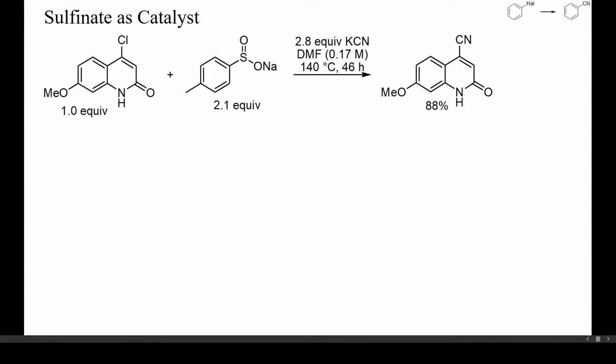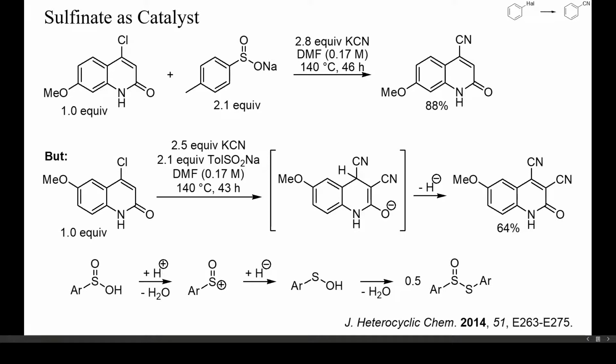Because aryl sulfones readily undergo aromatic nucleophilic substitution, sulfinates can sometimes be used as catalysts for such reactions. Here, for example, chloride was displaced by cyanide with the aid of an excess of sodium toluene sulfinate. Unfortunately, sulfinate may also act as an oxidant and cause oxidative cyanations. With a similar starting pyridone, the same conditions yielded mainly a product of twofold cyanation, probably through oxidation by the